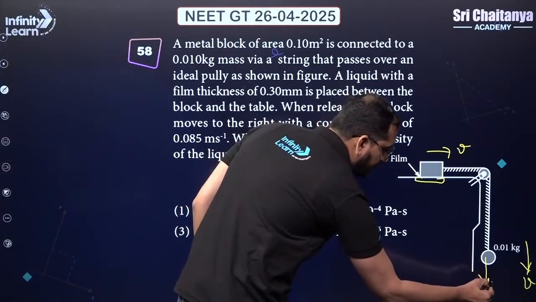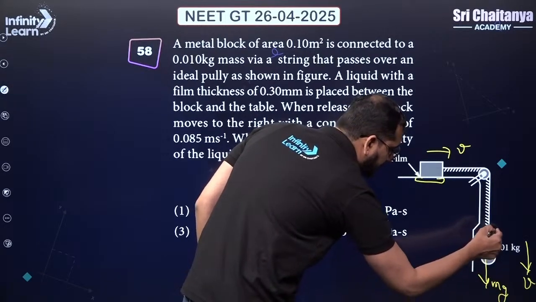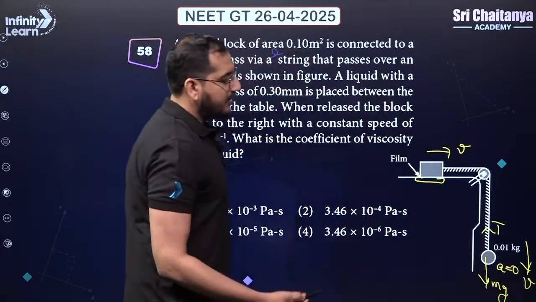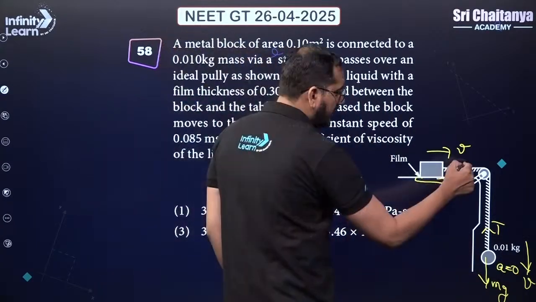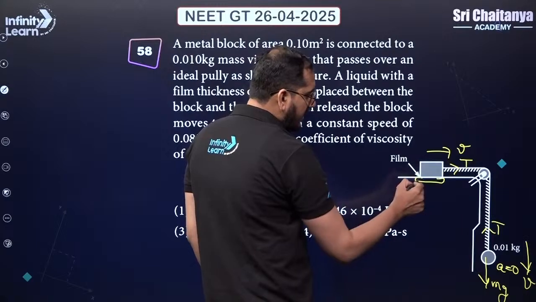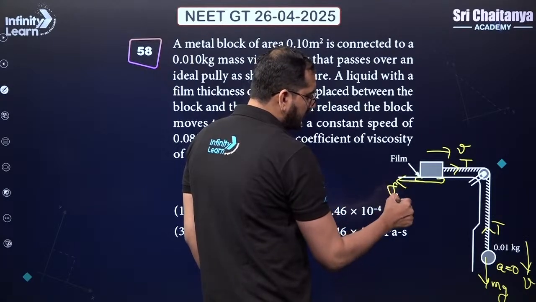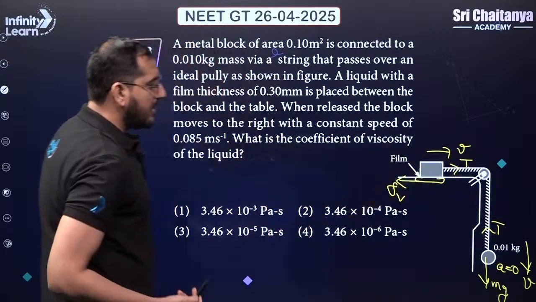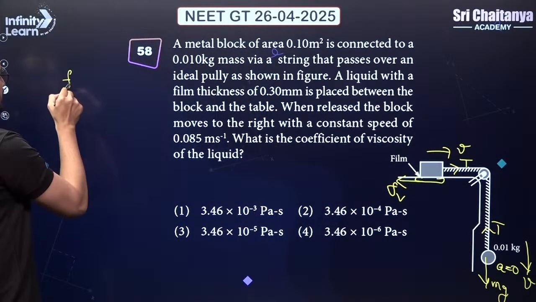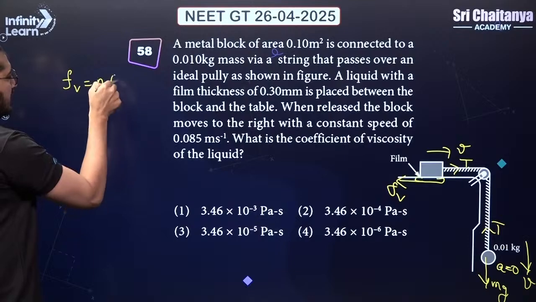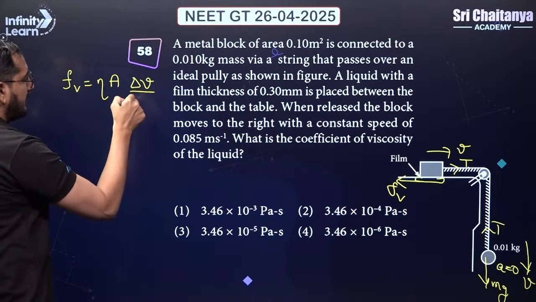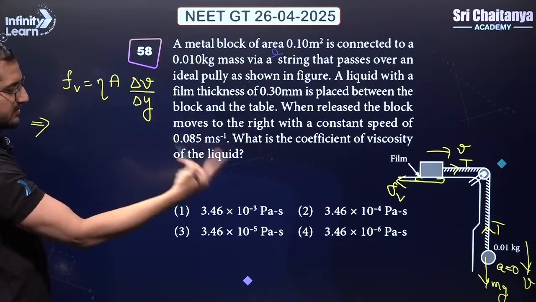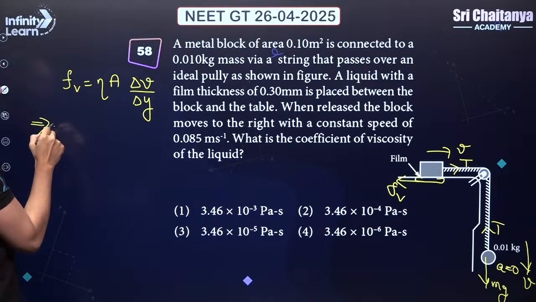So here mg will be acting, and here tension T will be acting. Because v is constant, I can say acceleration is 0. If acceleration is 0, T equals mg. Over here again tension T is there, and here will be our viscous force Fv. So T equals mg and T should be equal to Fv. Hence, we know that the formula for the viscous force is equal to eta A, velocity gradient, delta V by delta Y. Let us substitute the values over here. This Fv is the same as tension, which is the same as mg. So here I am going to put mg.